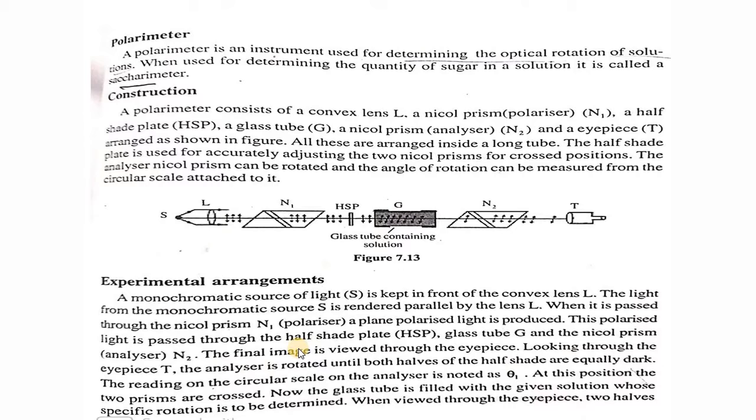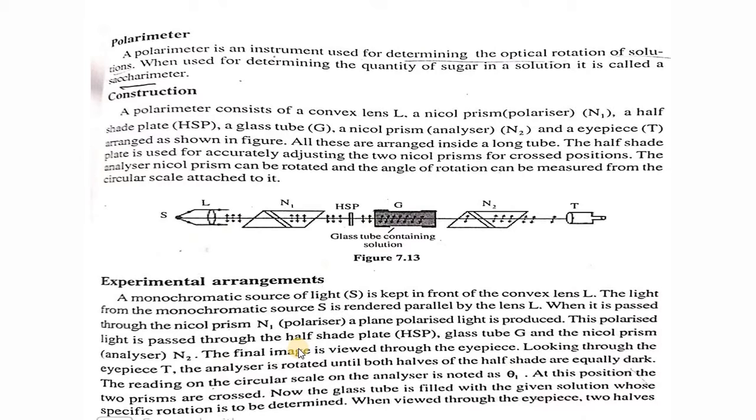It is a basic convention to make the field of view dark, because it is very difficult to identify which position gives you the maximum intensity. If you are just looking through the eyepiece, it will be very difficult for the eyes to differentiate between the maximum intensity position and a position near maximum intensity.